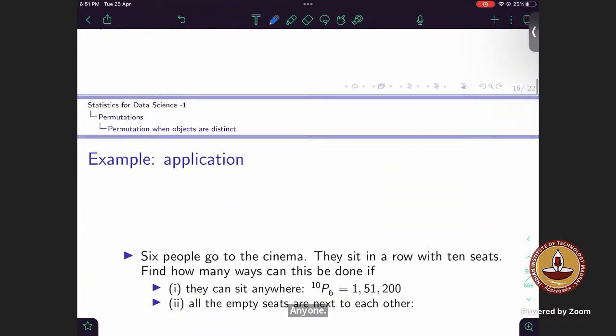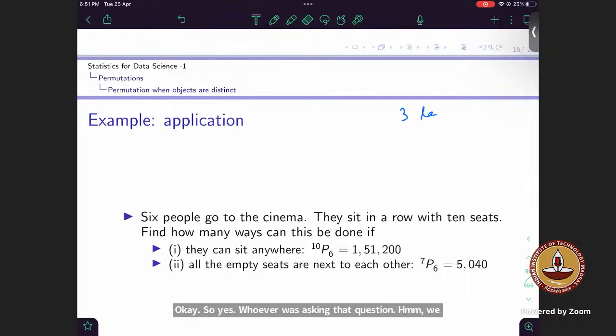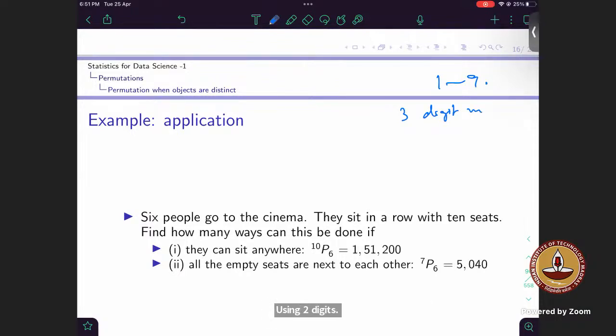Yes, whoever was asking that question: there were 3-digit numbers, from 1 to 9, using 2 digits. You have to choose 2 digits out of 1 to 9 and make 3-digit numbers, right?